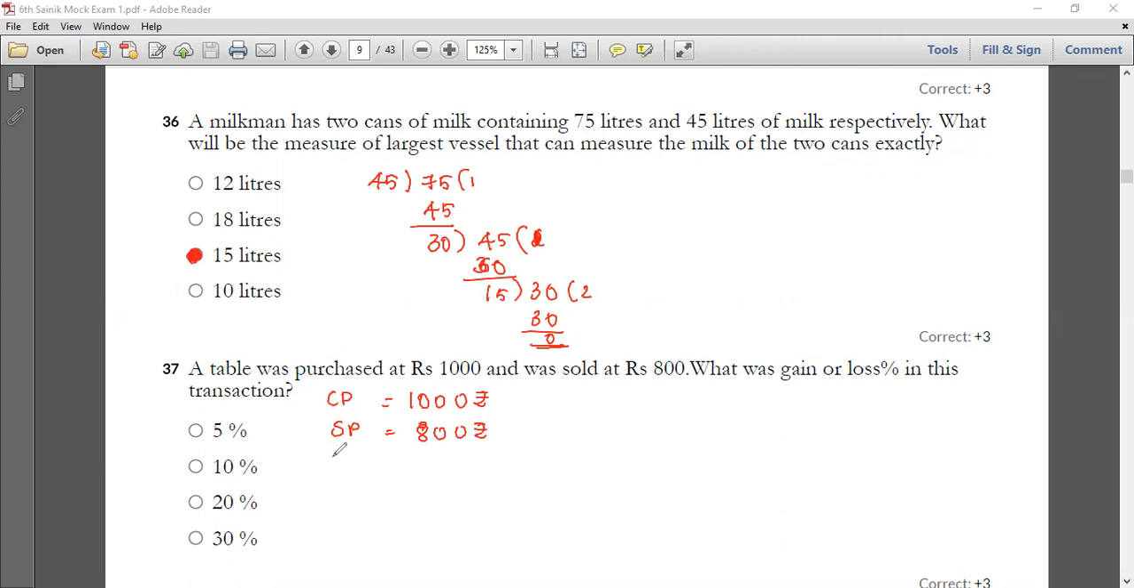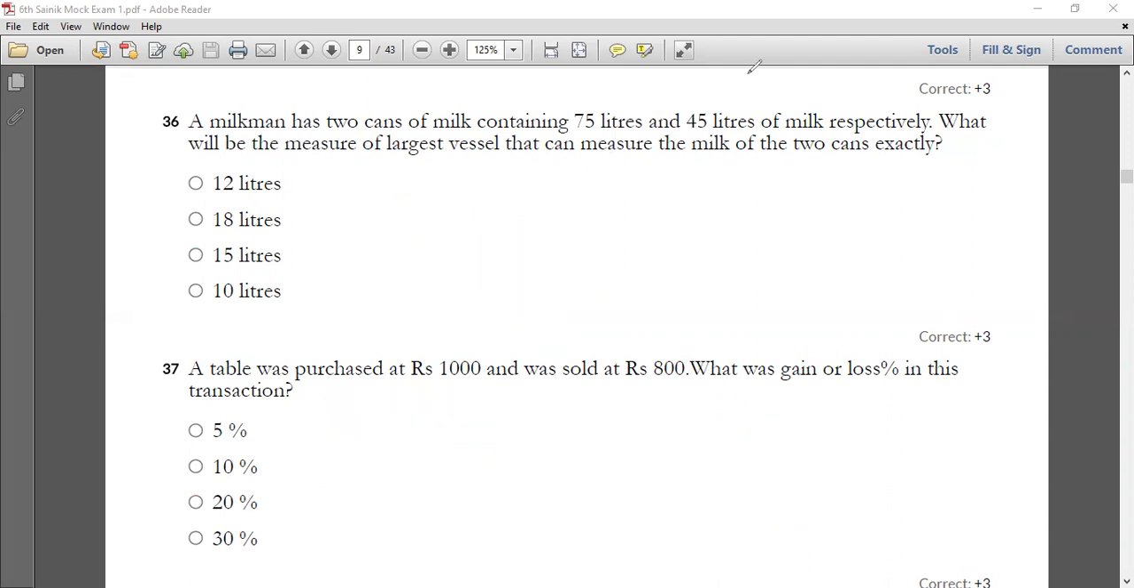And since SP is less than the CP, there is a loss. So what is the loss here? 200 rupees is the loss. So now let's find the loss percentage. Use the formula loss divided by CP into 100. So 20, 20, 10, 10 get cancelled, and now you have got 2 into 10 is 20. So 20% is your correct answer, and your option C is the correct answer.